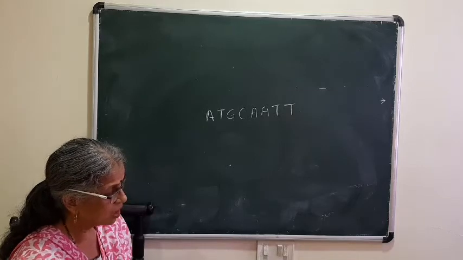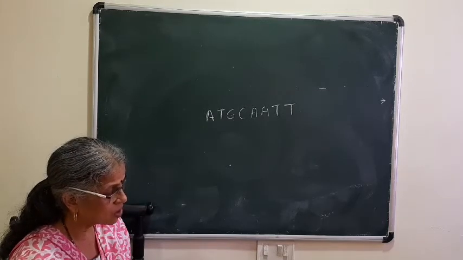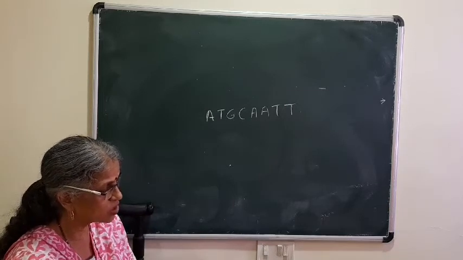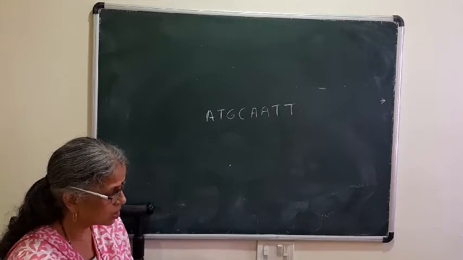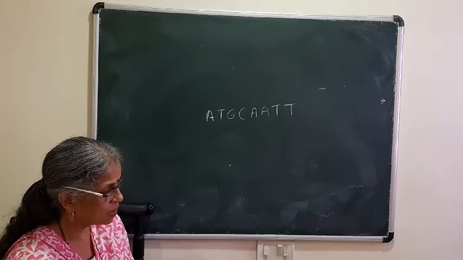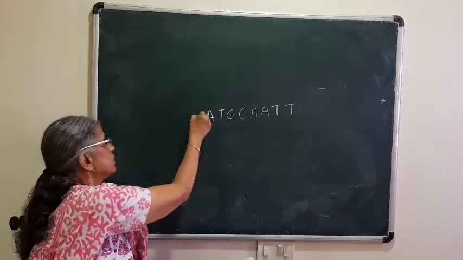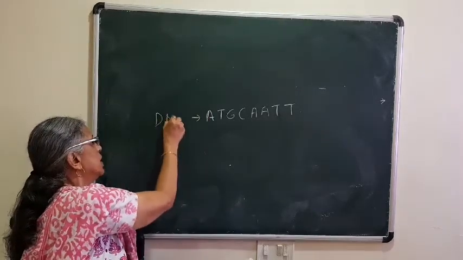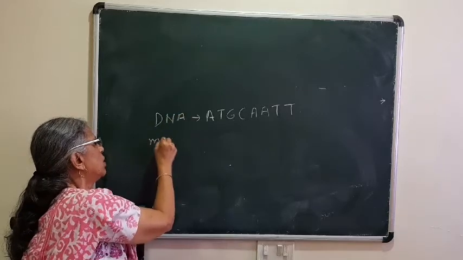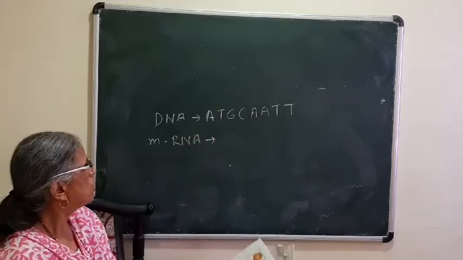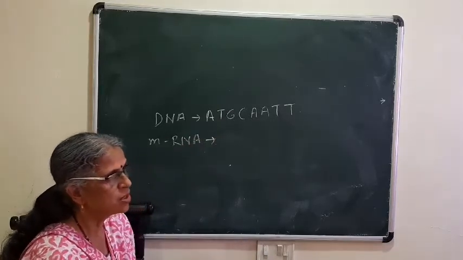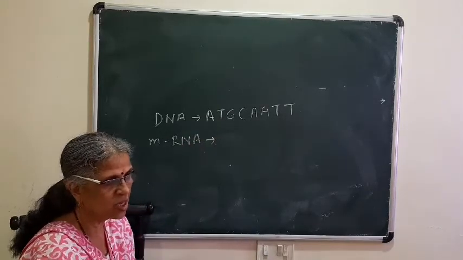Then second, if we consider the above sequence on DNA, this is the sequence on DNA from which we are producing mRNA, which is nothing but transcription. So what will be the transcribed sequence on mRNA? So this is the nucleotide sequence on DNA. So what will be on mRNA? That is complementary. So here always A, adenine, pairs with thymine.